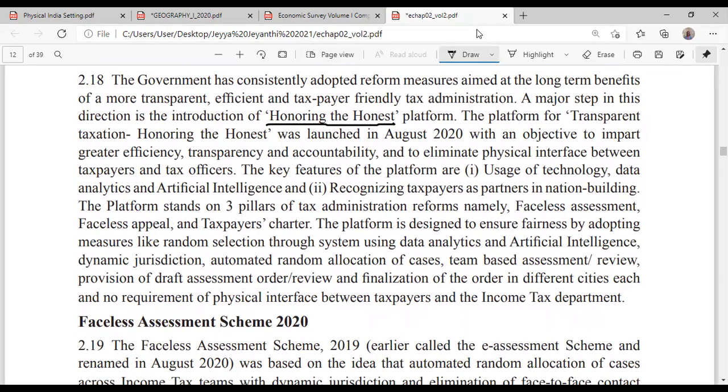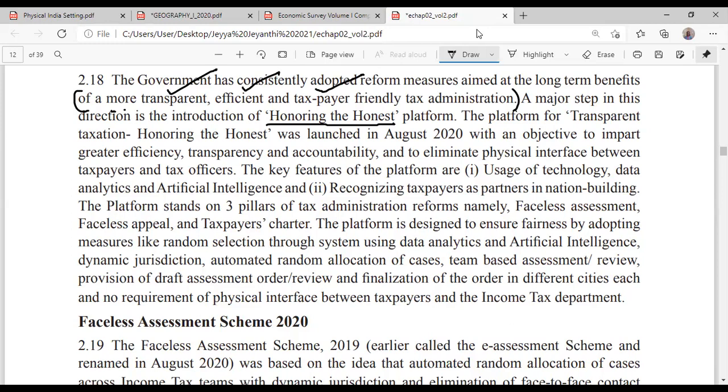In fact, there is an expectation that in tomorrow's budget the tax slab will be changed. So what is going to happen? It is going to be more transparent, efficient, and taxpayer friendly tax administration. Please copy this down from here to here. The tax reform is going to be transparent, efficient and taxpayer friendly tax administration. The scheme was known as honoring the honest.